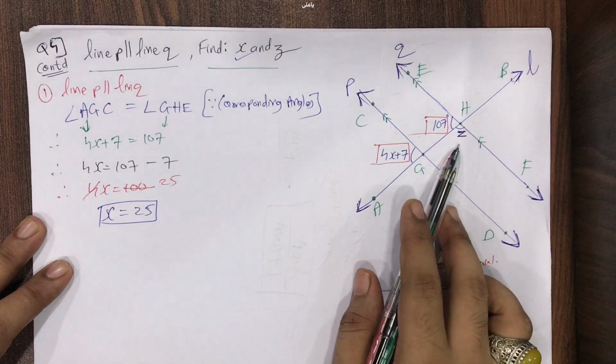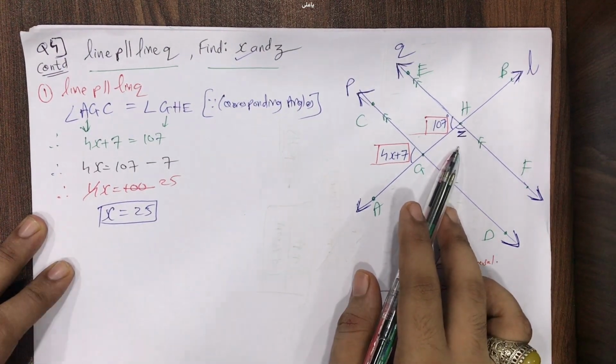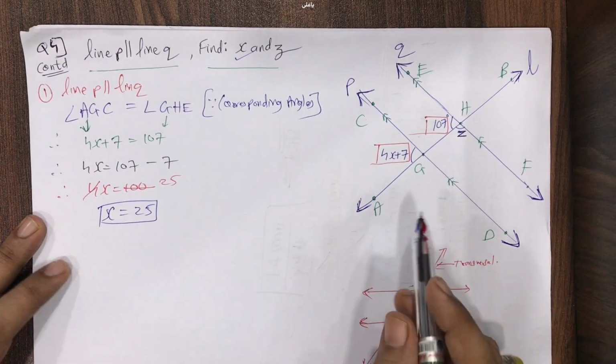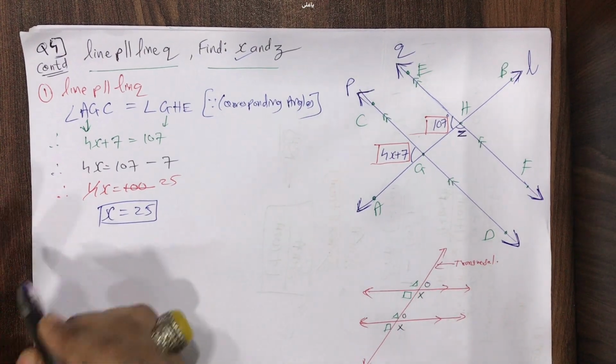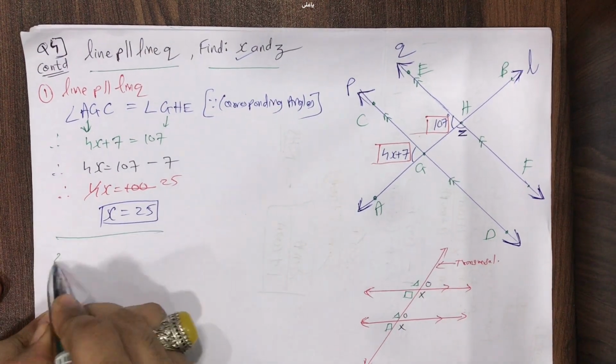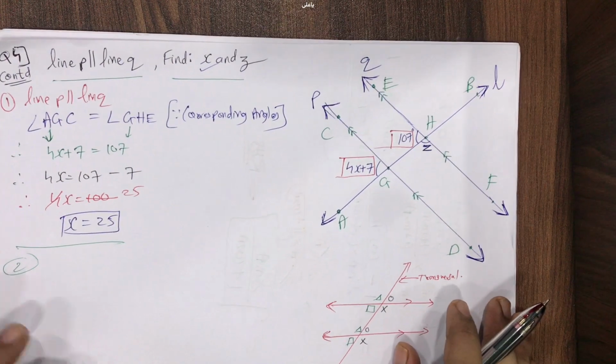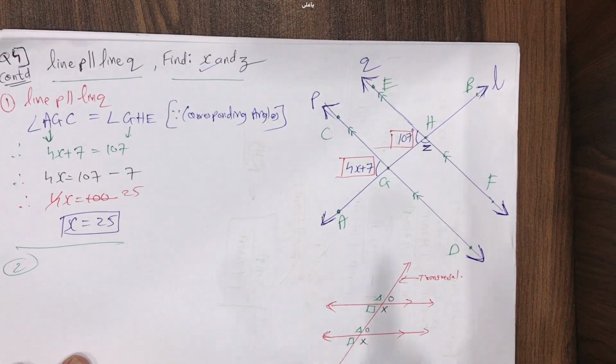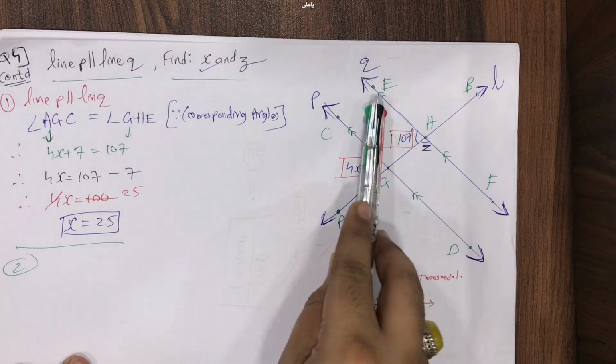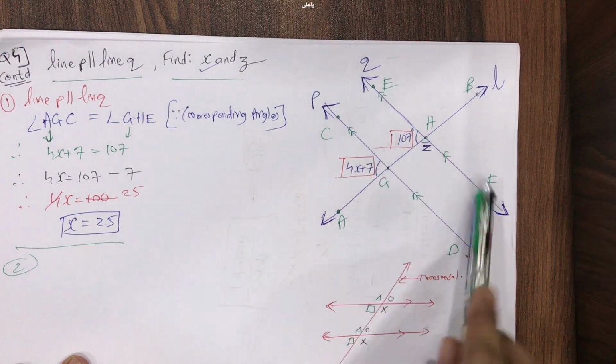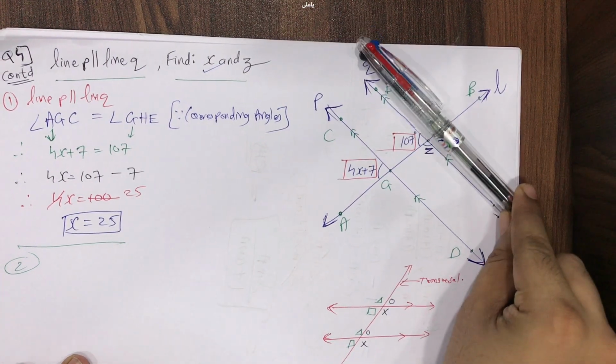I need to find this z also, please. Now pay attention, we have done one more rule over here. I'll write the second part and the second rule. See this. This is line P, this is line Q. Another name for it is EF. I'll represent this line with the help of this pen, please.